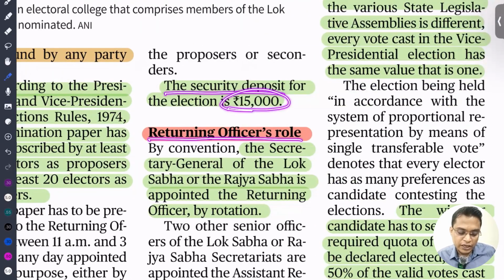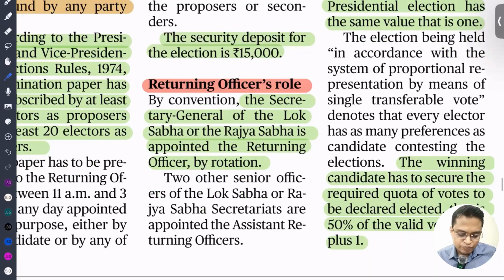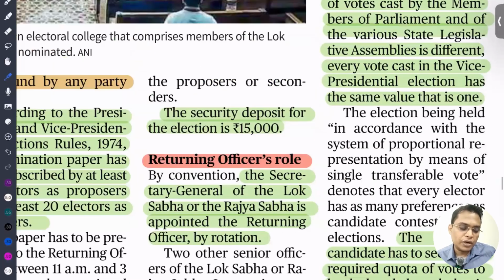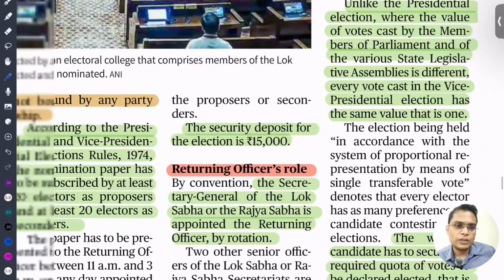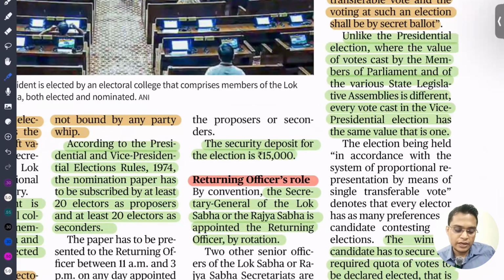The returning officer means the one who is responsible for conducting this election. The administrative role is with the Lok Sabha Secretary or the Rajya Sabha Secretary, on rotation. So at one particular time it is the Lok Sabha Secretary, and next time it is the Rajya Sabha Secretary.